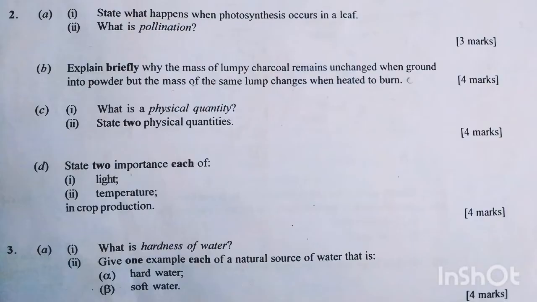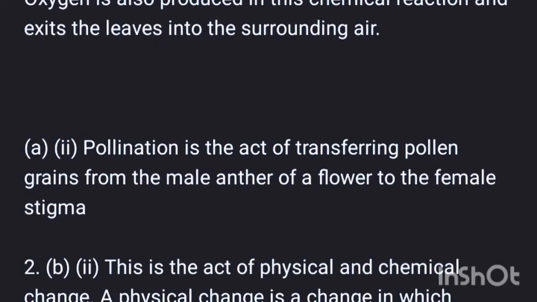2AII. What is pollination? Pollination is the transfer of pollen grains from the male anther of a flower to the female stigma.